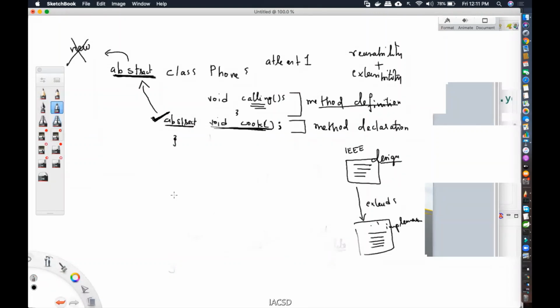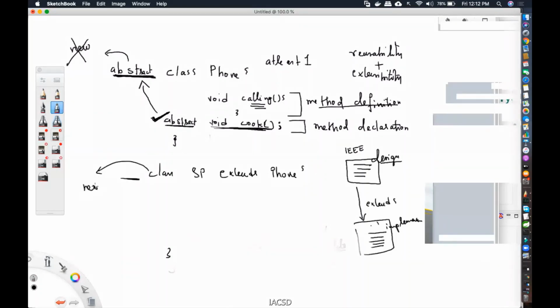As you see, you remember we wrote that smartphone class which extends phone. Any class for which you can create an object is directly called a concrete class. That means you do not have the abstract keyword here.